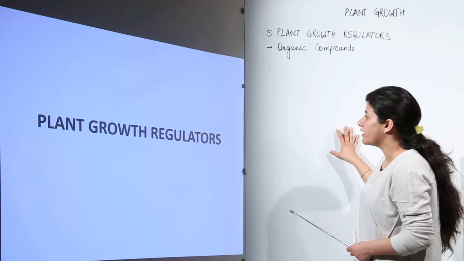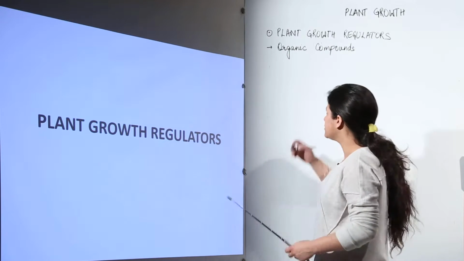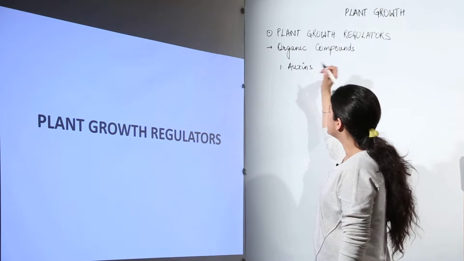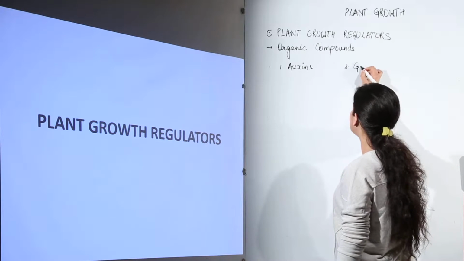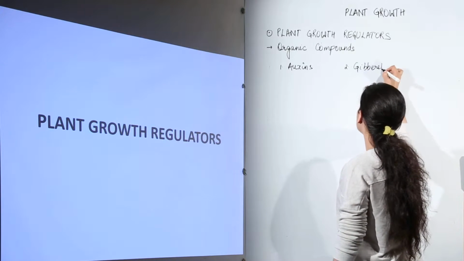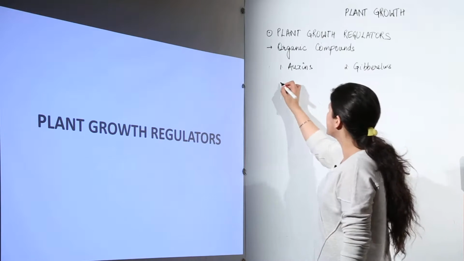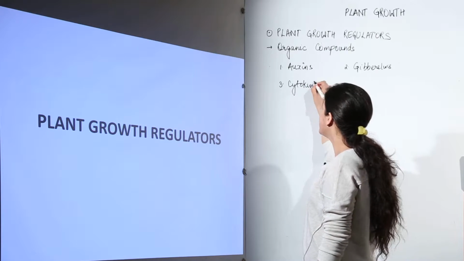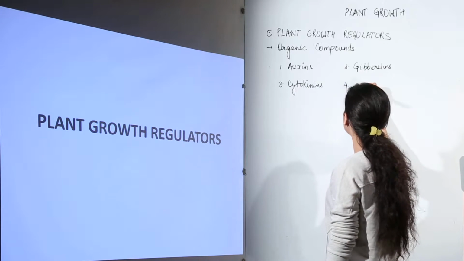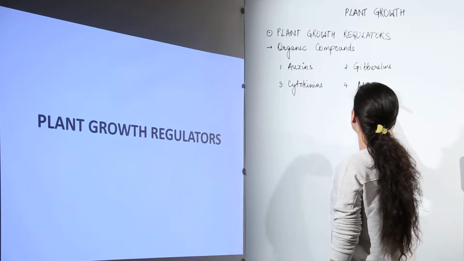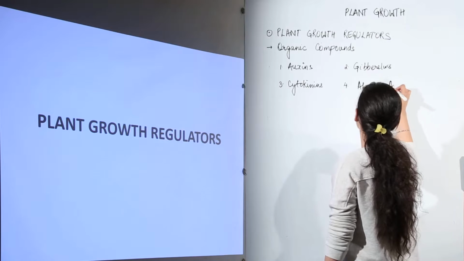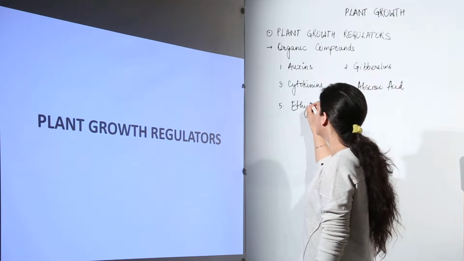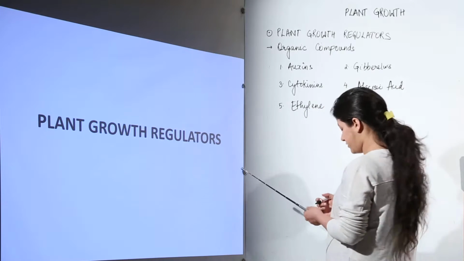When I say plant growth regulators, then there are 5 growth regulators you must be knowing. First one is Auxin. You might have heard about these terms. Auxins. Then the second class is of gibberellins. Third ones are cytokinins. Then there is a famous hormone, stress hormone, that is abscisic acid. And then ethylene, which is a gaseous hormone and is responsible for ripening of fruit.